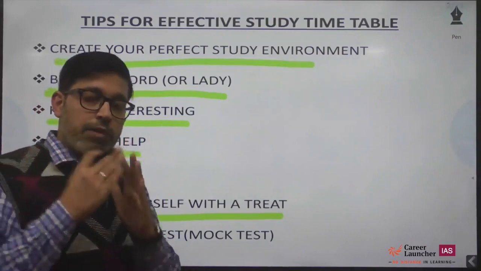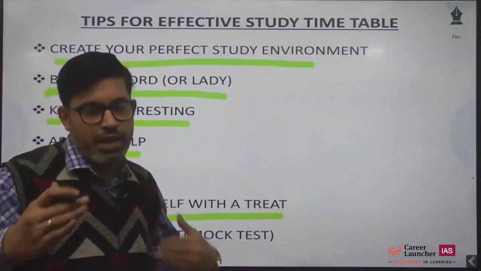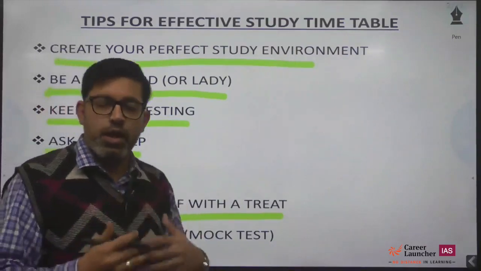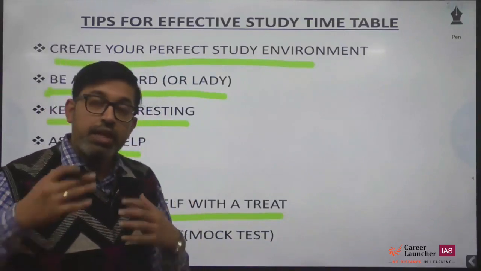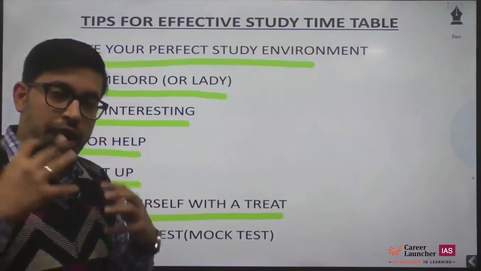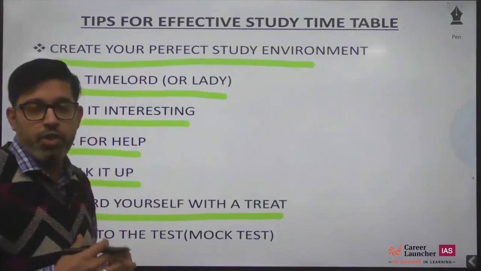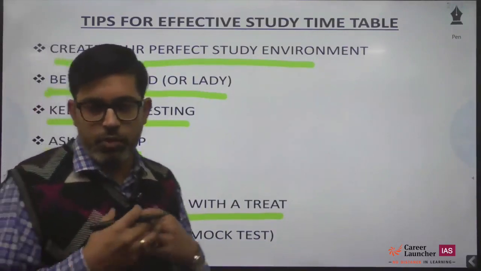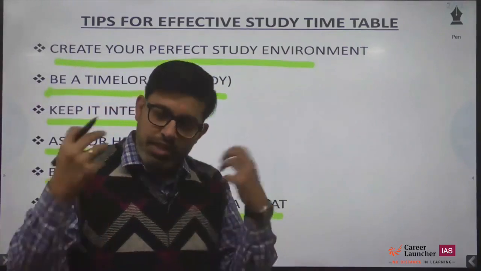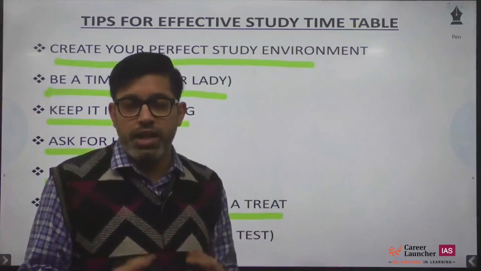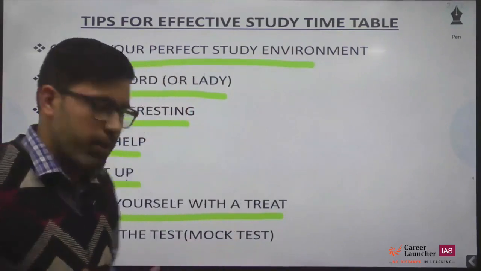Now if you are able to achieve that goal, let's say you have created a 7-day timetable and you are able to follow it with 90% efficiency, or even 100% efficiency, that means you have achieved your goal. At this point in time, give yourself a treat, maybe something you like to eat, some special kind of pizza or an ice cream. Just give yourself a reward, so that the motivation keeps on going.